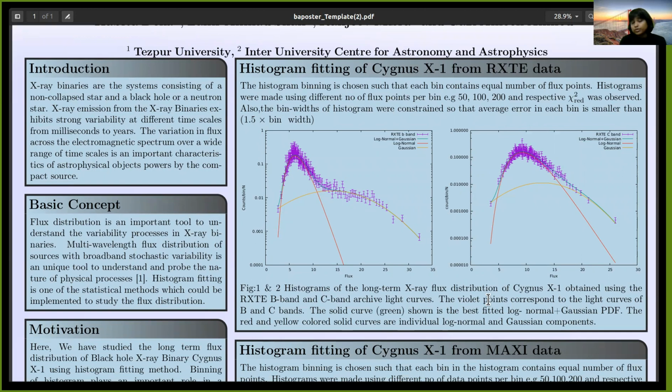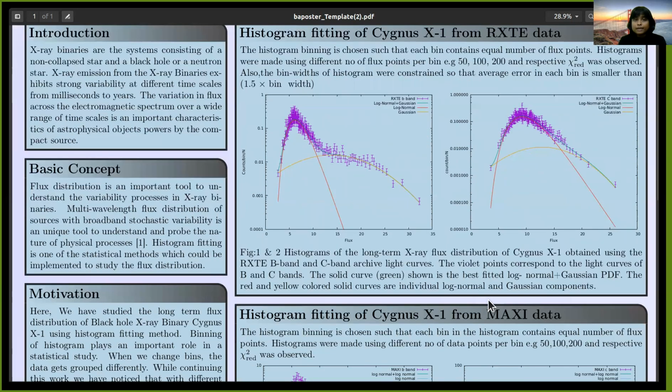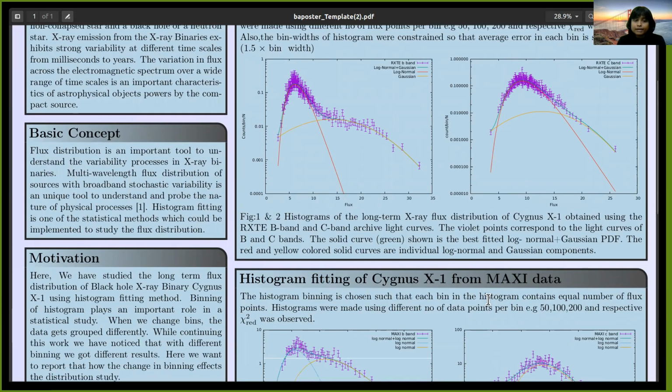The motivation of our work was to study the long-term flux distribution of a very well-known, well-observed and well-studied black hole X-ray binary, Cygnus X-1, by using the histogram fitting method.